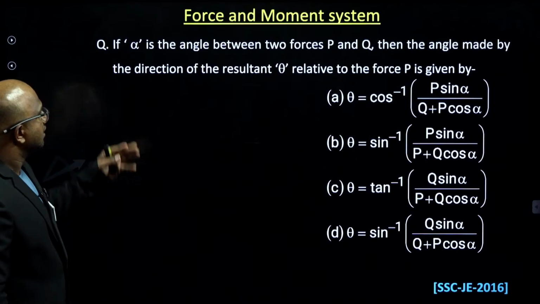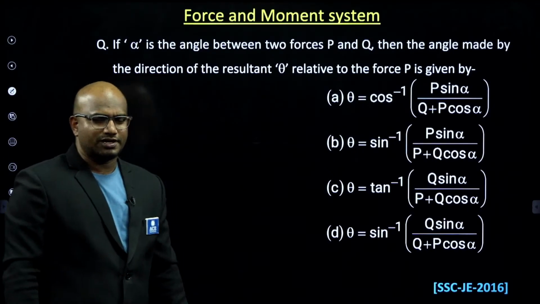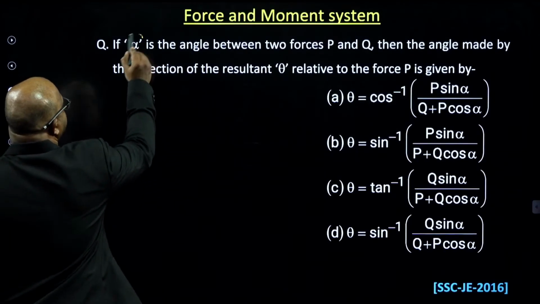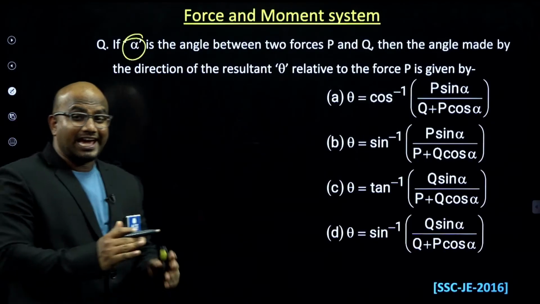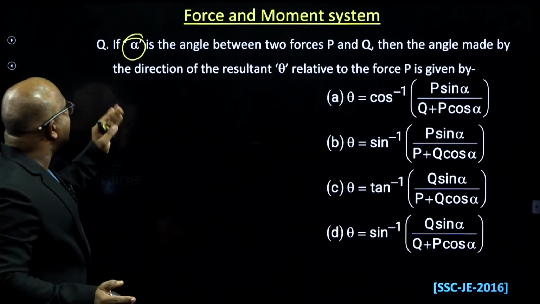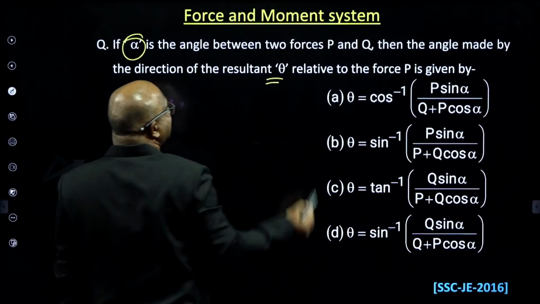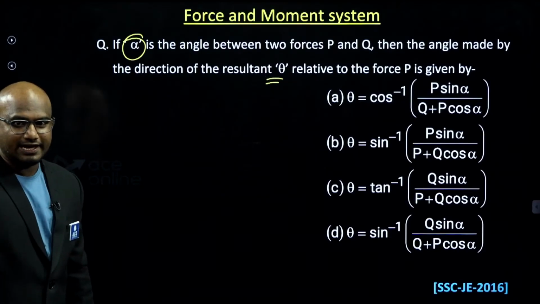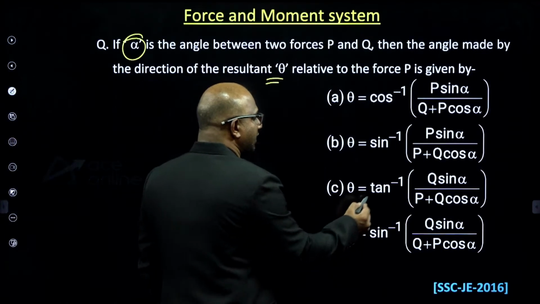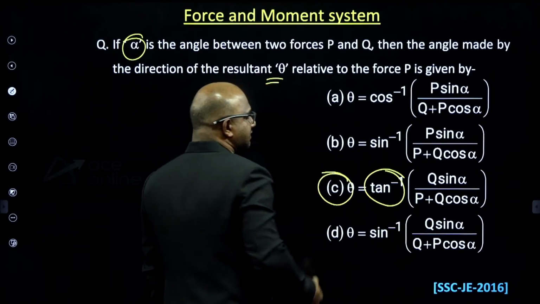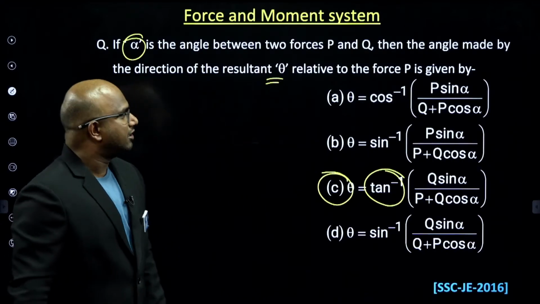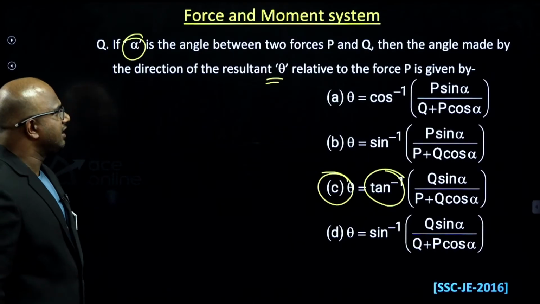Next. This is a very simple question. Without second thought, I can say, if alpha is the angle between two forces, earlier I assumed theta, here I am assuming alpha, then the angle made by the direction of the resultant related to P is given by Q sin alpha by P plus Q cos alpha. It should be in terms of tan inverse. The answer is option C. It is given in the 16 SSC, guys. Very basic questions they are giving.